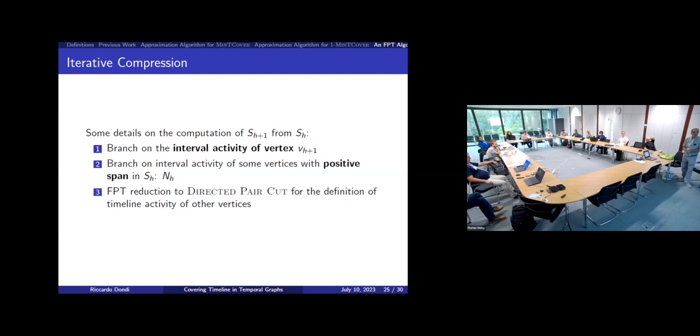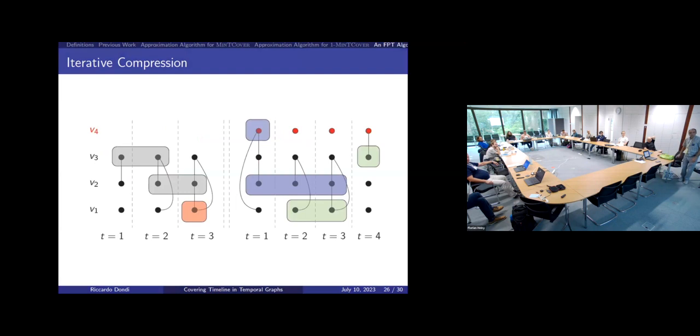And for them, what happens is that I use this FPT reduction to the directed pair cut problem. I will try to show you this in an example. I think I have time, yeah? Okay, I hope that it makes it clear.